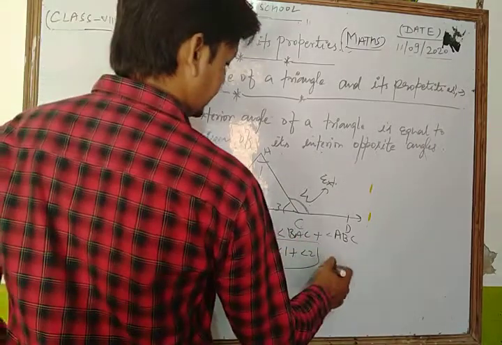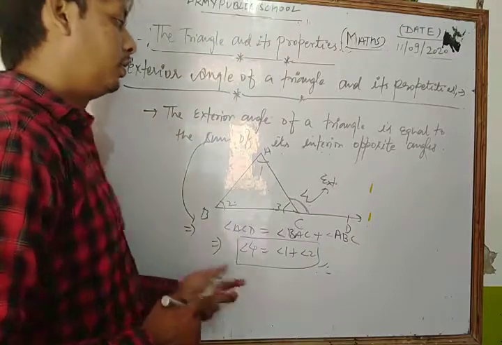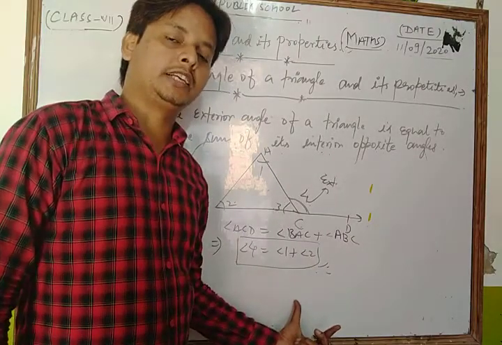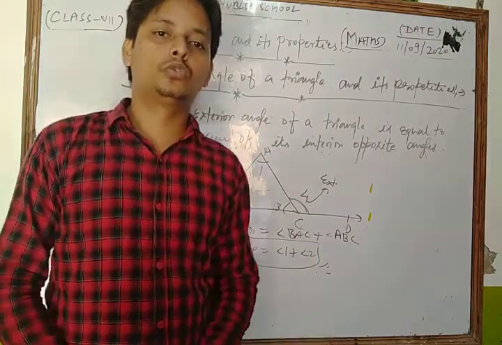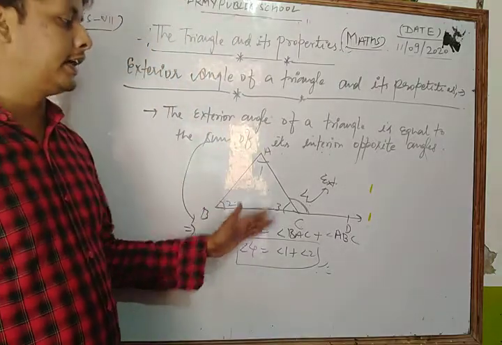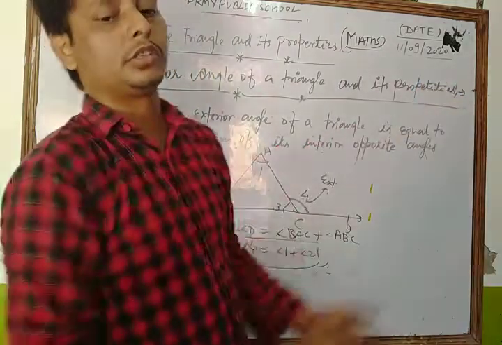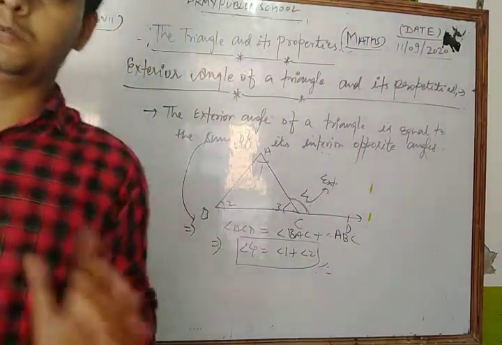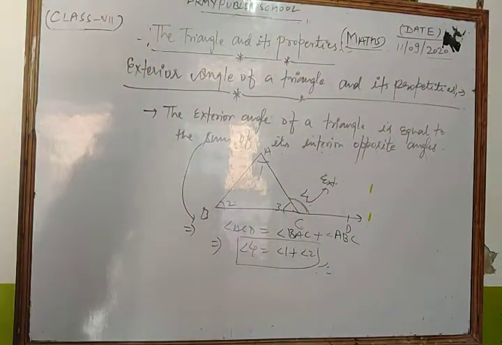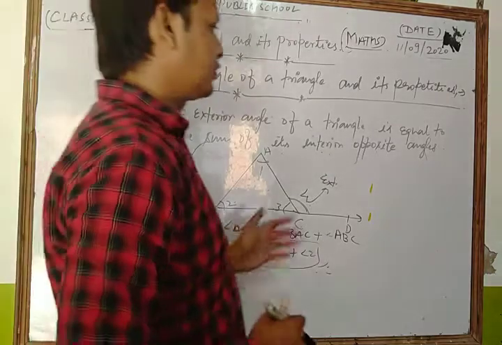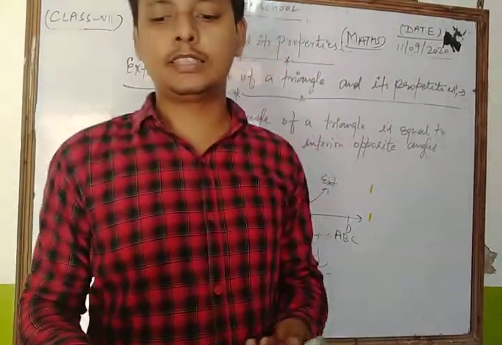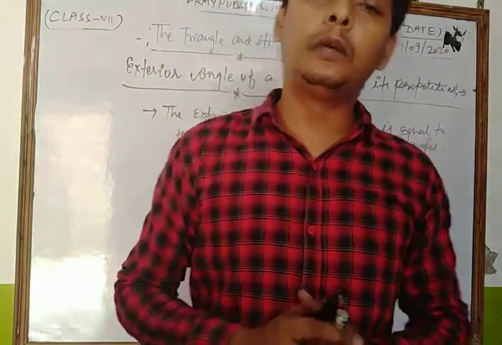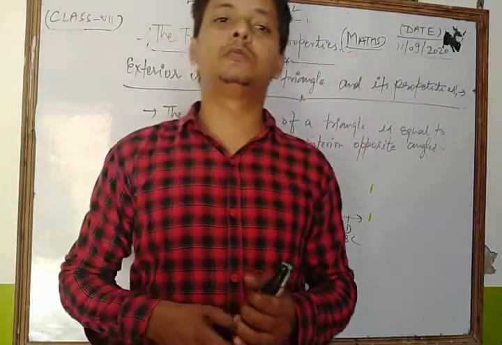Okay, this is a very important property related to the exterior angle of a triangle. So dear student, please revise that property and you can solve each and every question of your NCERT exercise based on the exterior angle property. Okay, now we take and solve some questions of your NCERT exercise 6.2 based on exterior angle property. Let's see.